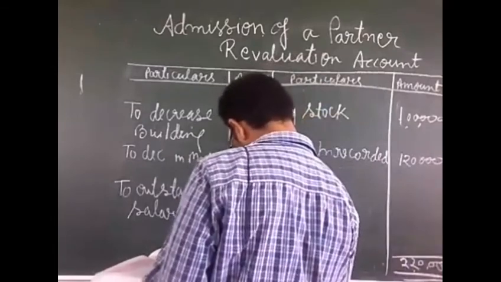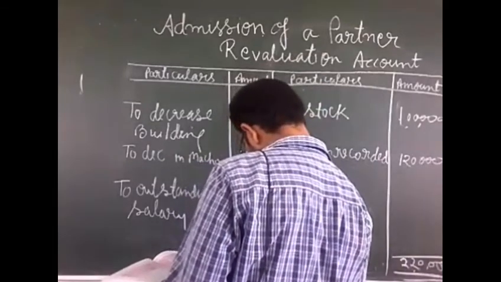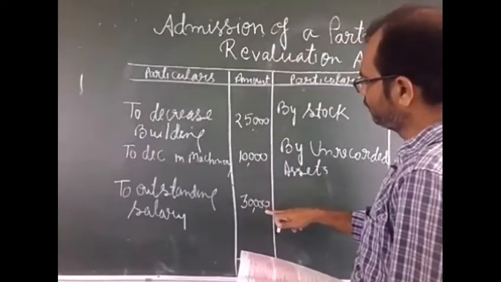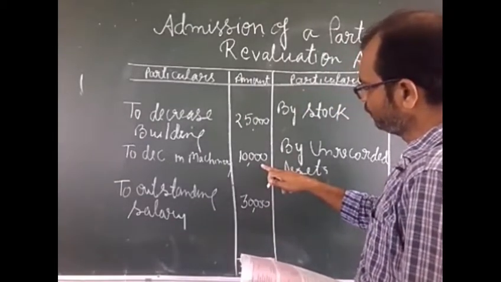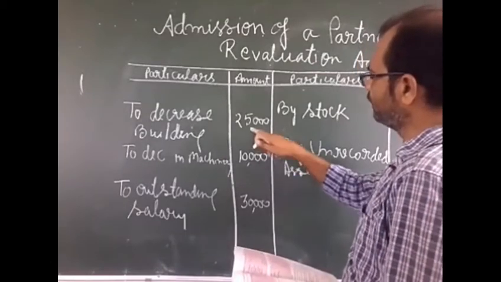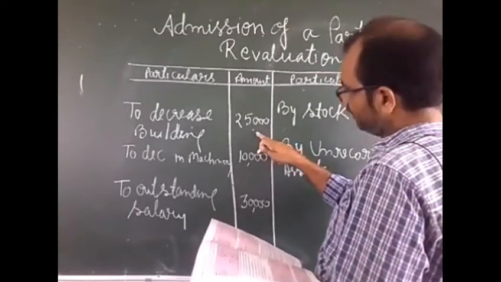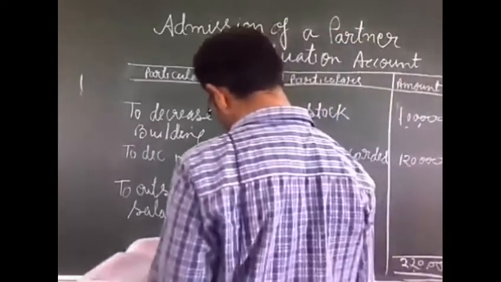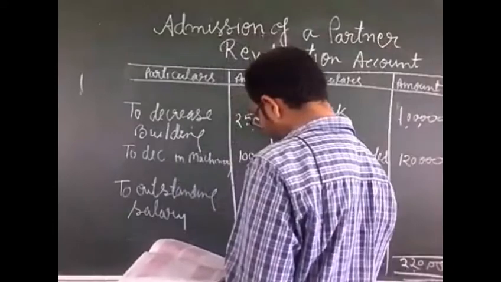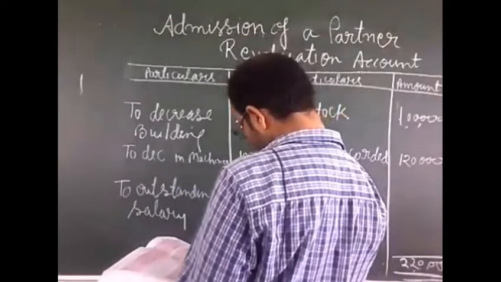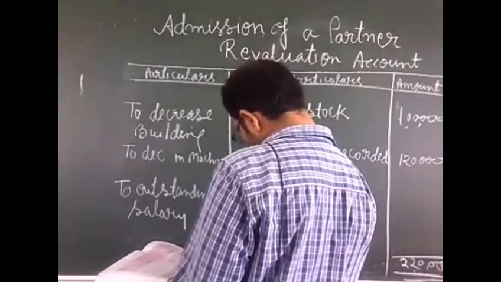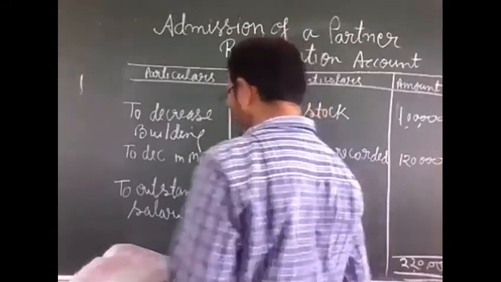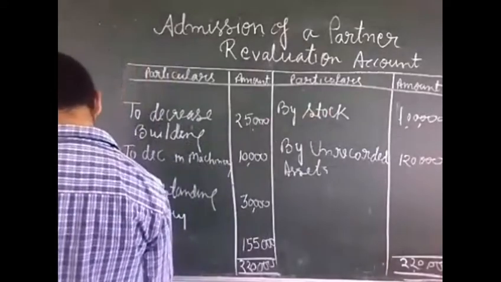And we will deduct 30,000 and 10,000, which is 40,000, and 40,000 and 25,000, which is 65,000. 65,000 will be deducted from 2,20,000 and the amount will come to 1,55,000.